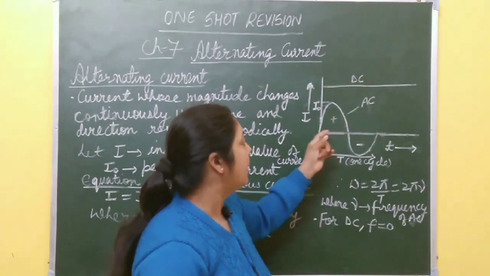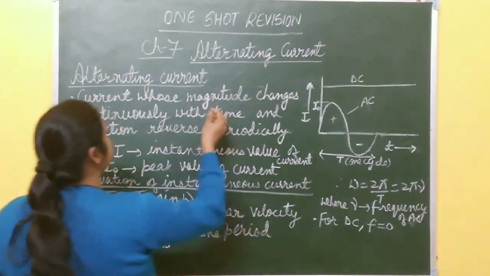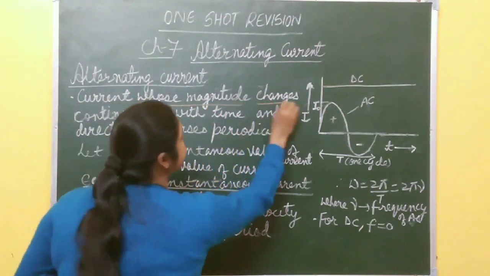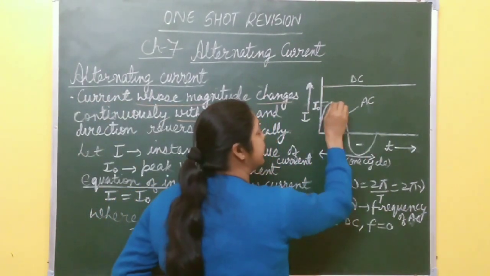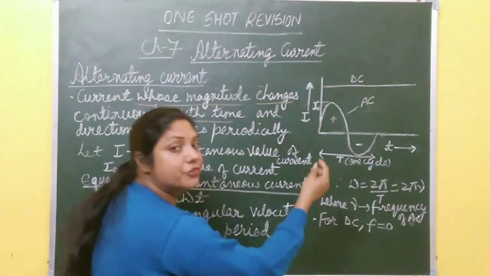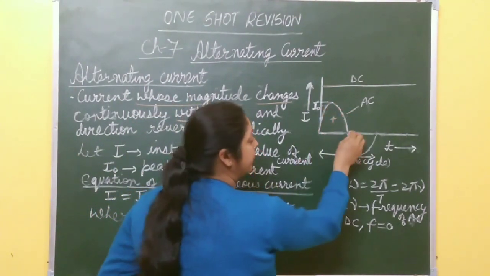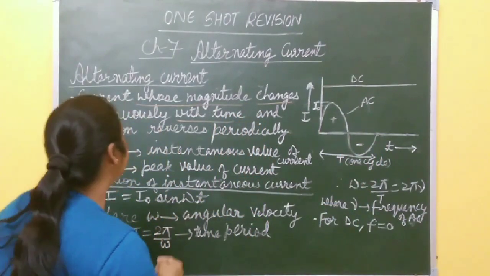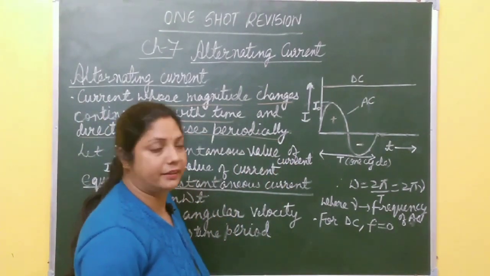In this chapter, our main aim is to focus on alternating current, right? So first you define alternating current, those current whose magnitude changes with time. This is time, and its magnitude first increases, then decreases, then increases in reverse order, then again decreases, right? So its magnitude changes with time and also its direction. Here this is a positive half cycle, then again its direction reverses, and this direction reverses periodically. This type of current is called alternating current.